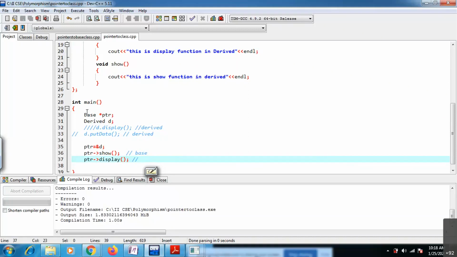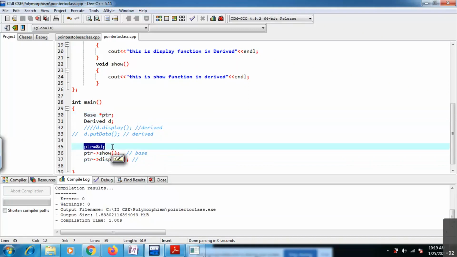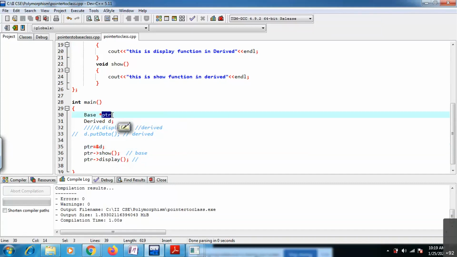To access your base class members, we need to create a base class pointer, and you can point it to the derived class. The derived class address you can store in that particular base class pointer, so that you can access the base class members by using that pointer.